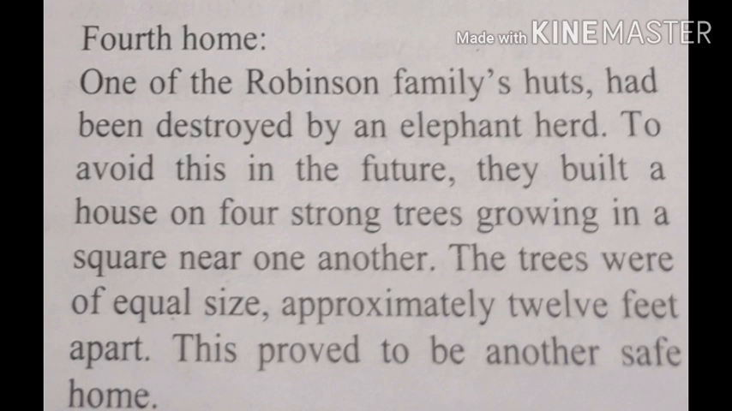One of the Robinson family's huts had been destroyed by an elephant herd. To avoid this in the future, they built a house on 4 strong trees growing in a square near one another. The trees were of equal size, approximately 12 feet apart. This proved to be another safe home.